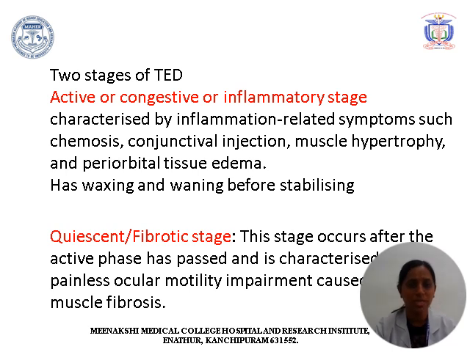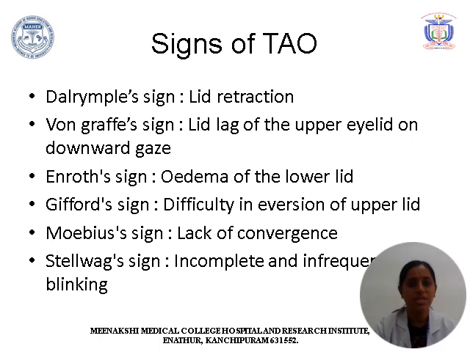The two stages are the active congestive or inflammatory stage and the fibrotic stage. In the inflammatory stage, it is related to inflammatory symptoms such as chemosis, conjunctival congestion, muscle hypertrophy and periorbital edema. It has a waxing and waning course. The fibrotic stage occurs after the active stage has passed and is characterized by painless ocular motility impairment due to muscle fibrosis.